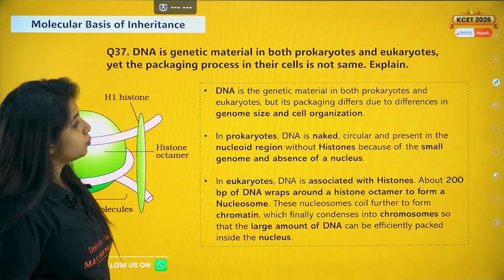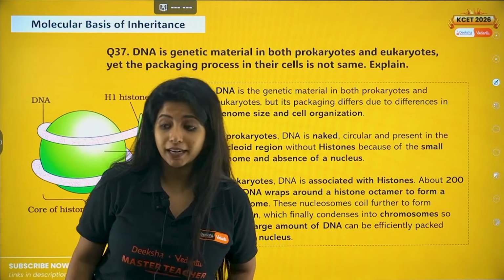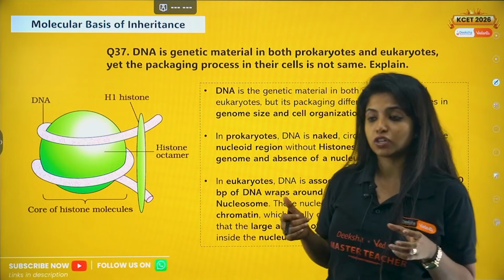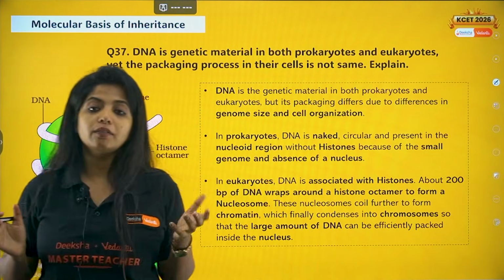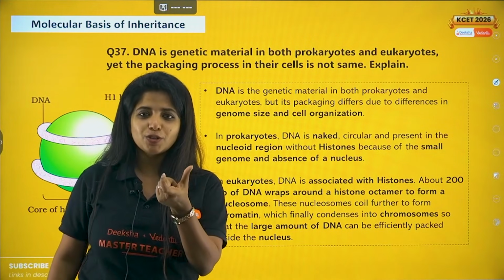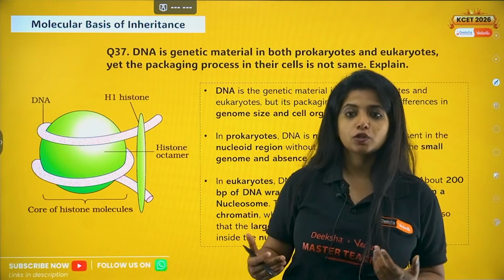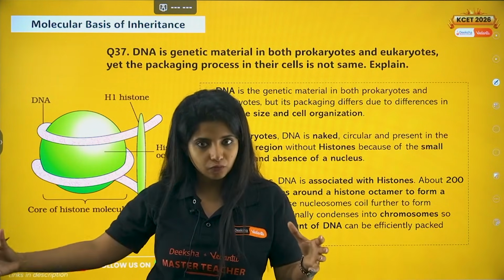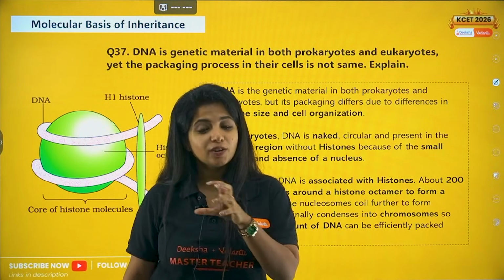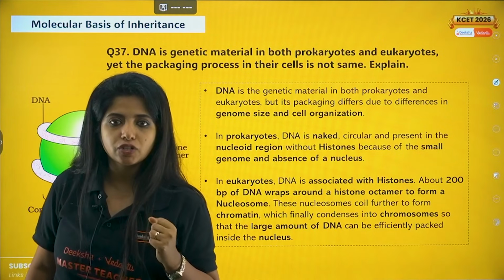DNA is genetic material in both prokaryotes and eukaryotes, yet the packaging process in their cells is not the same. Explain. So DNA is genetic material, we all know, right? But in prokaryotes such as bacteria and in eukaryotes, things are kind of different. Why? First of all, prokaryotes as in bacteria, they are small. The genomic content will also be small. In eukaryotes, as us, we are advanced, which is why our genomic size is going to be very much. Second thing, they do not have a nucleus. They do not have any cell organelles that are surrounded by membranes. They are prokaryotes, primitive structures.